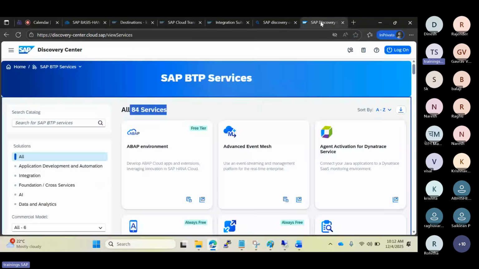One is application development, integration related things, and also AI related services, data, database, analytics, and AI and machine learning related services. These are the 5 main key pillars in the BTP, which we discussed yesterday also. One is application development related.